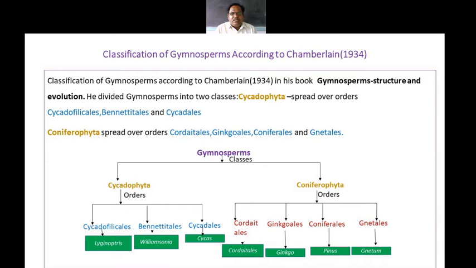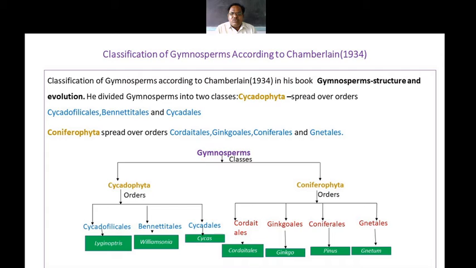Then Williamsonia is one type of Bennettitalean plant, and in Cycadales there is the genus Cycas.